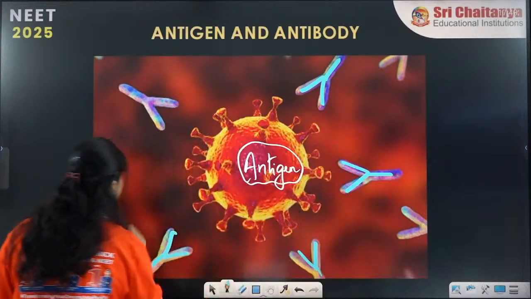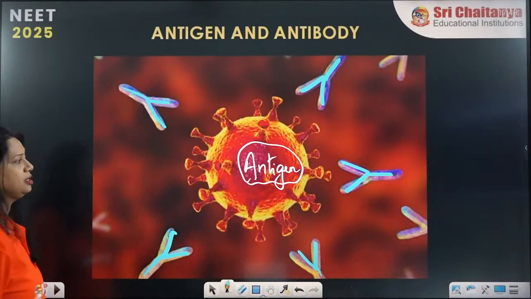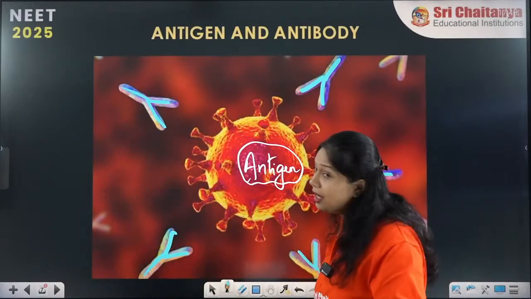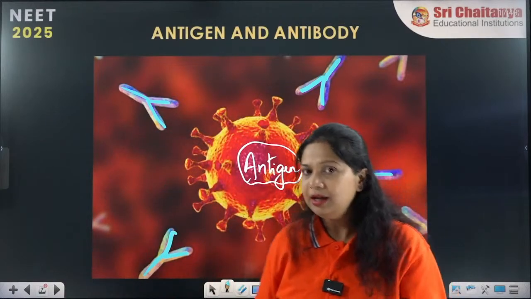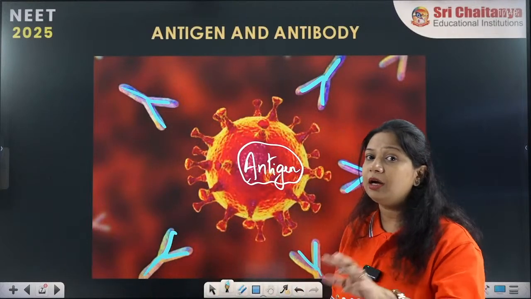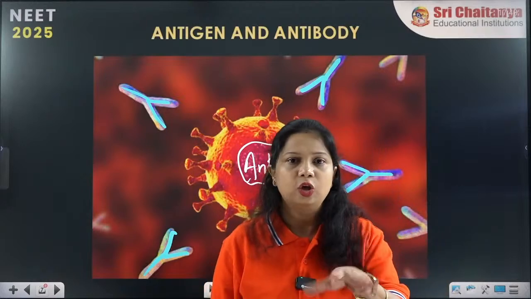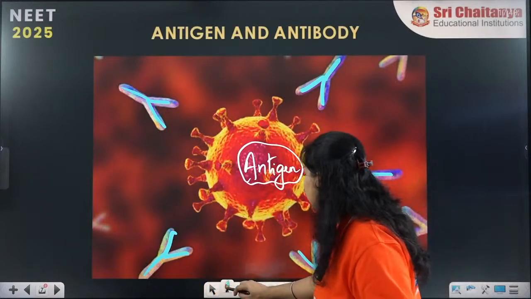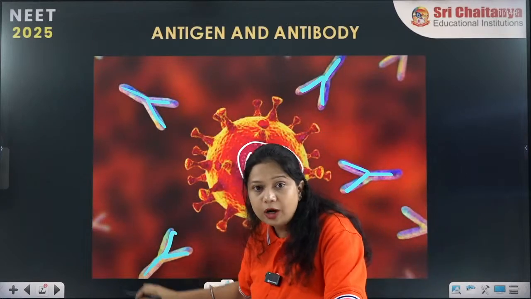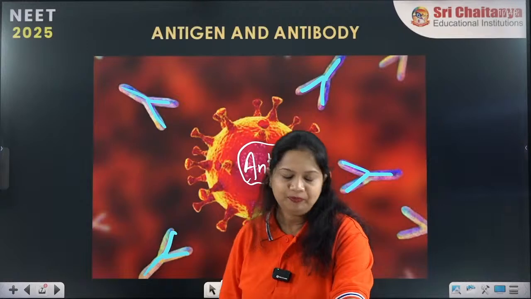Exactly, antibodies are Y-shaped structures. These Y-shaped structures are antibodies. They almost look like a Y. When you come to the 12th standard chapter, Human Health and Disease, you will study this in detail later, and you will know what this structure is called.